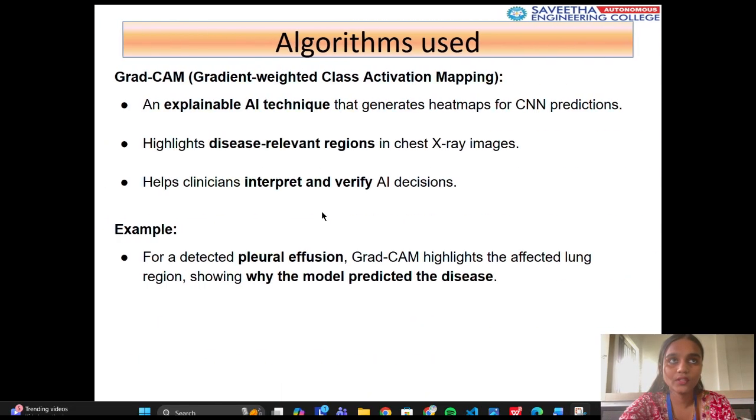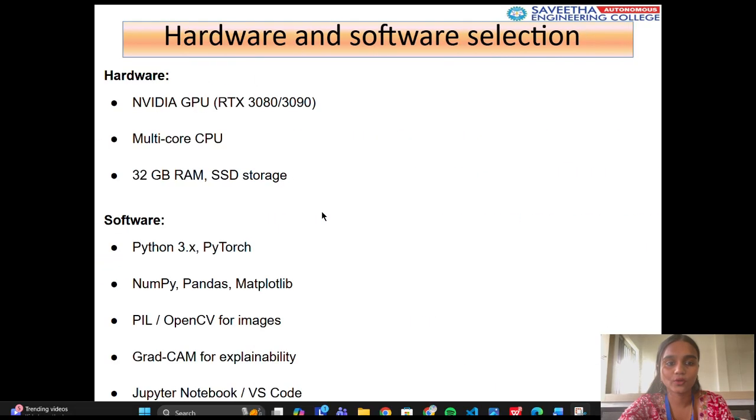Grad-CAM. Grad-CAM is an explainable AI technique that uses gradients to identify important regions, generates heat maps over chest X-rays, and helps clinicians understand why a prediction was made. For example, in pleural effusion cases, Grad-CAM highlights the affected lung regions. Implementation overview. The project is implemented using Python and PyTorch. Key modules include train.py, model.py, and xai_utils.py.